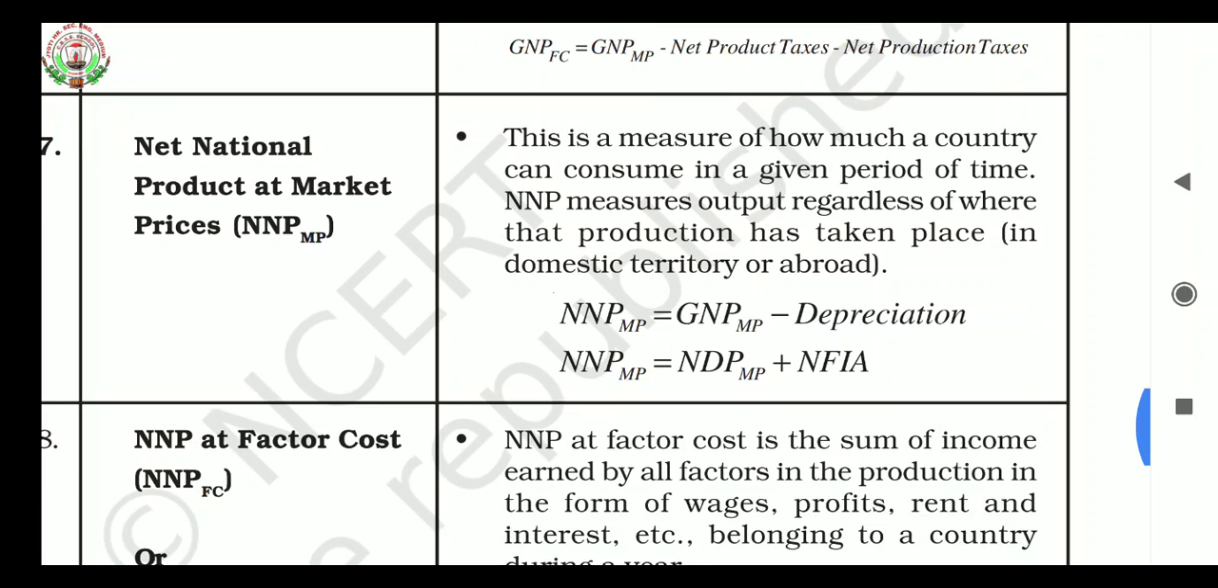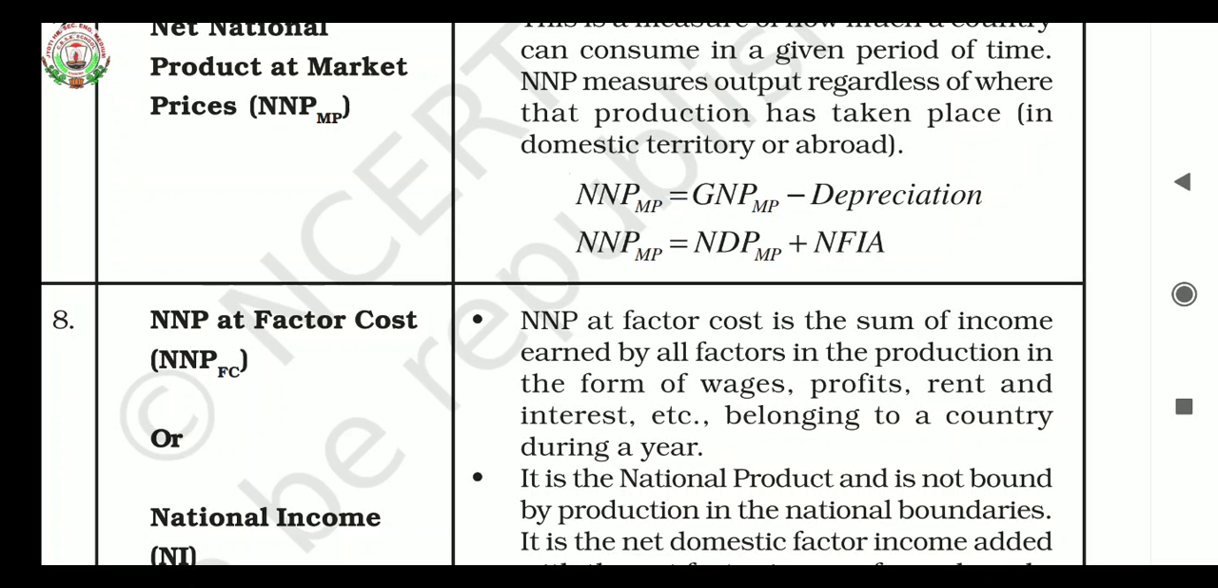The next formula is NNP at factor cost, or national income, the last national income calculation. Net national product at factor cost is the sum of income earned by all factors of production in the form of wages, profits, rent and interest, etc., belonging to a country during a year. So net national product at factor cost is the sum of incomes earned by all the factors of production.